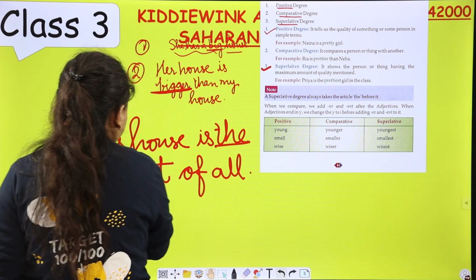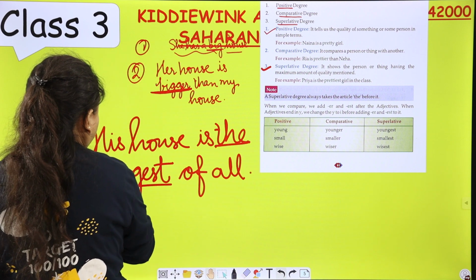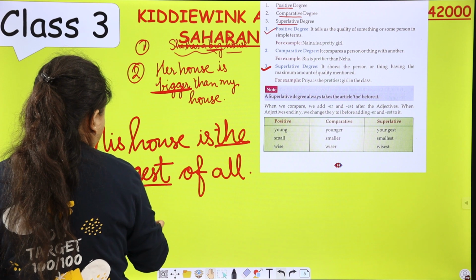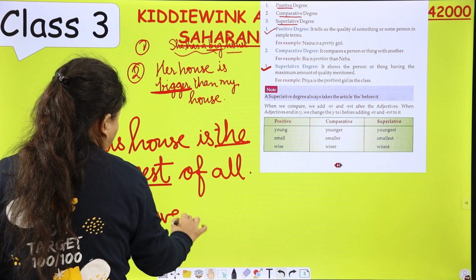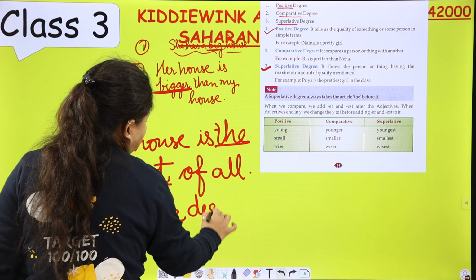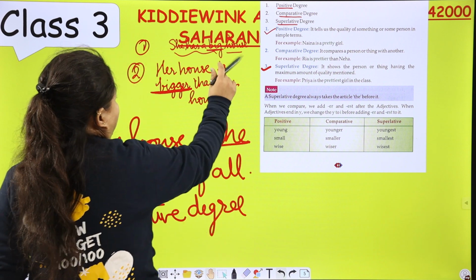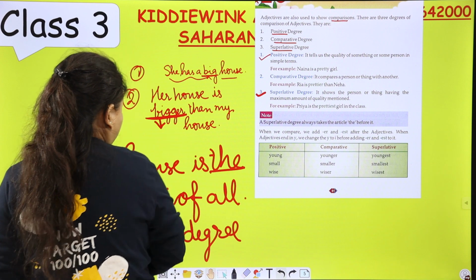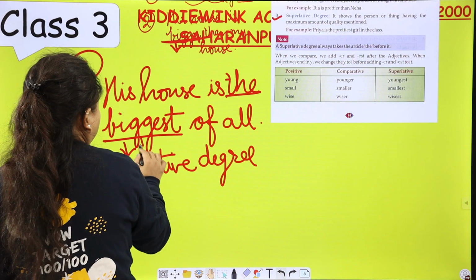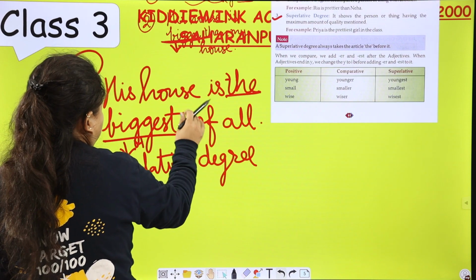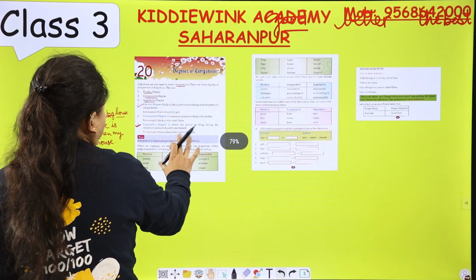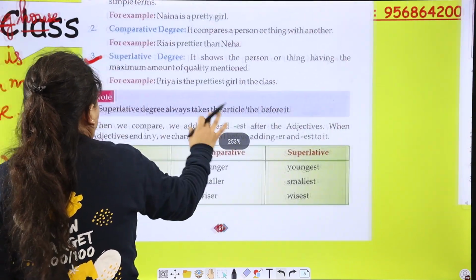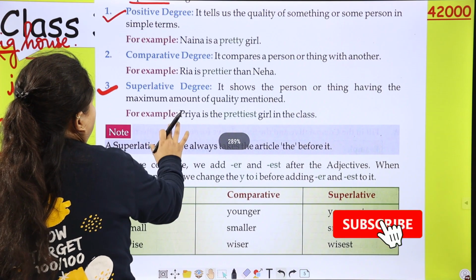So the biggest means superlative degree. First is positive degree, big; comparative degree, bigger; and superlative degree, the biggest of all.